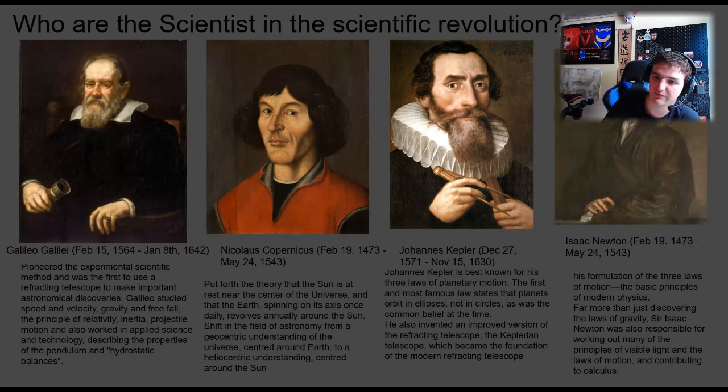Whereas Johannes Kepler here was best known for his three laws of planetary motion. The first and most famous law states that the planets orbit in ellipses, not in circles, as was the common belief at the time. He also invented a version of the refracting telescope, the Keplerian telescope, which became the foundation of the modern refracting telescope.